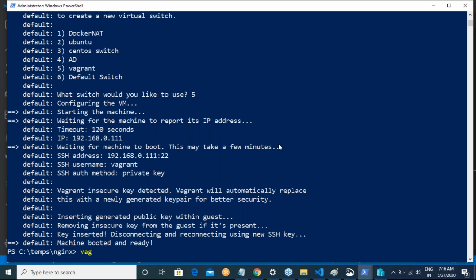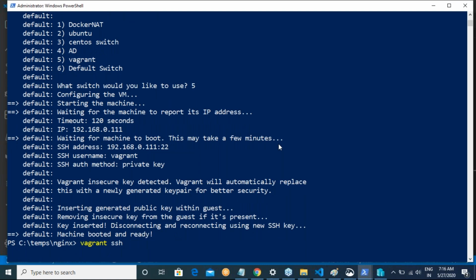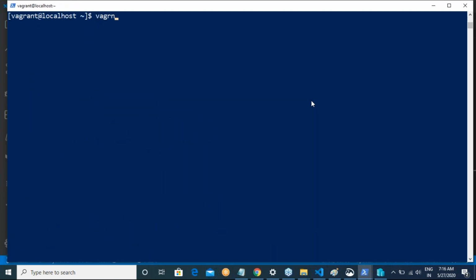Now vagrant ssh. This is the Nginx machine. All right.